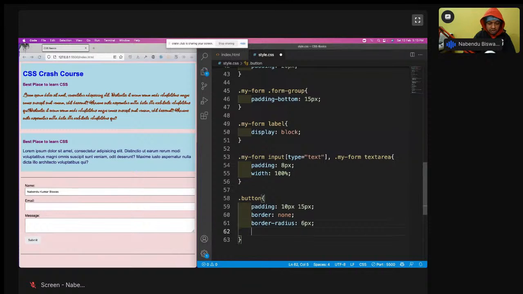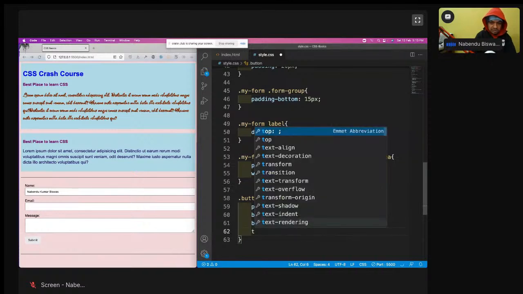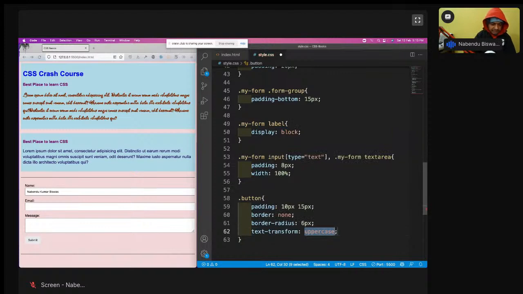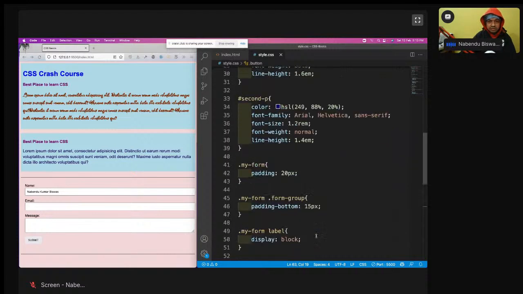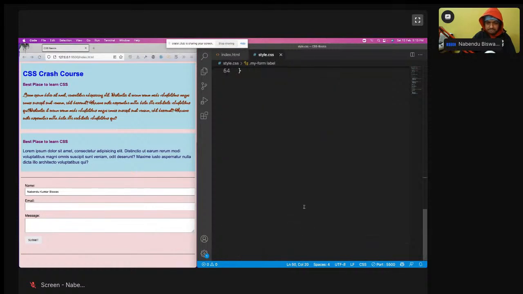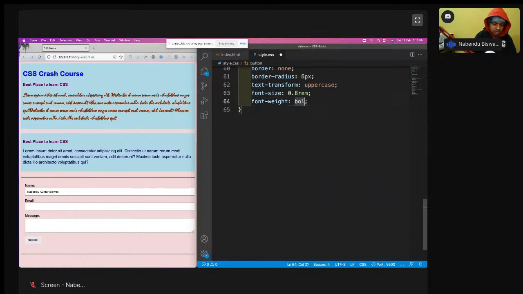Now I will do the text transform uppercase. Text transform uppercase will create it like this. And I will also do the font size. I will decrease it, it is way too much. 0.8 is okay. And font weight bold. I'll do font weight bold. So it is looking good.